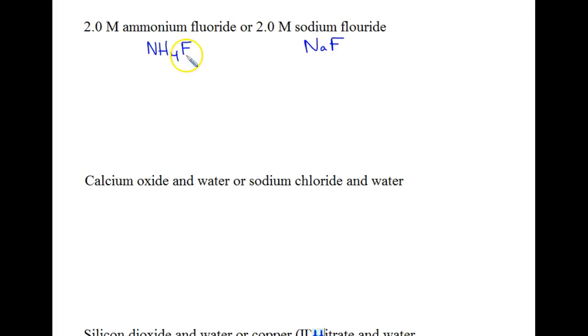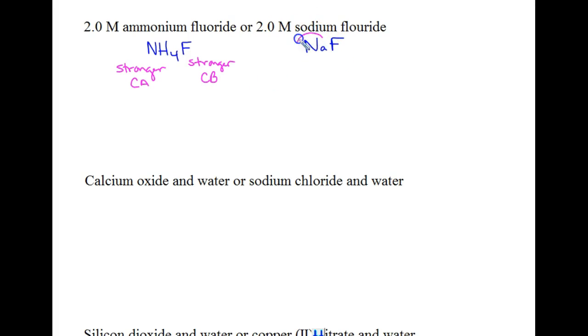In NH4F, neither of those would be considered a spectator because NH4 is the conjugate acid of a weak base, so this is a stronger conjugate acid. And then fluoride ion would be a stronger conjugate base because it would have come from hydrofluoric acid, which is a weak acid.